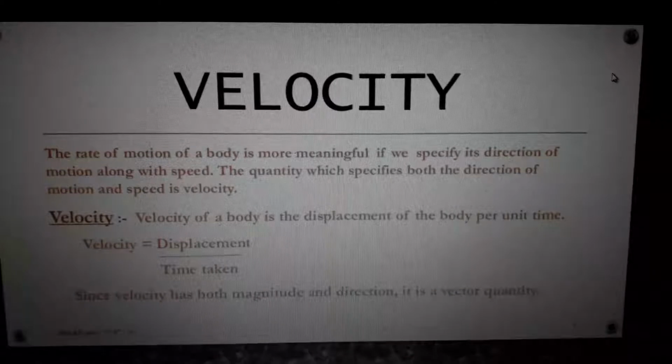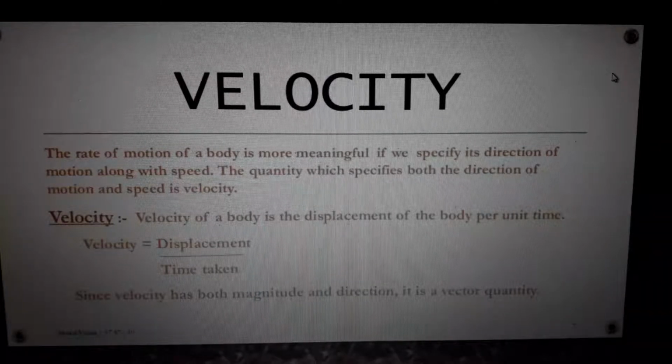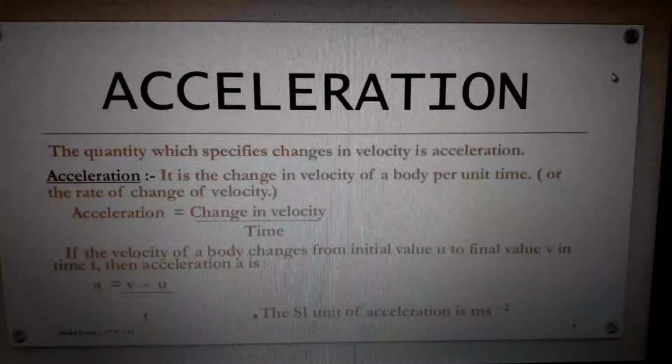Its unit is also the same. Displacement is in meters, time taken is in seconds. Displacement divided by time taken means meter per second, same. But it is a vector quantity because it has direction.